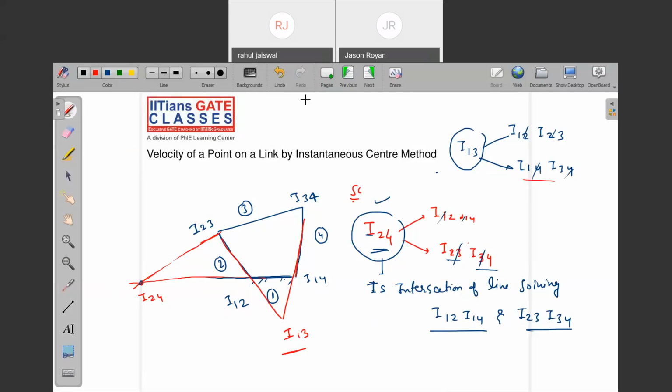Right. So instantaneous center, we have two types. One is a relative instantaneous center, the other is absolute. Absolute instantaneous center, relative instantaneous center. What do absolute and relative mean? I13 is absolute, I12 is absolute, I23 is what? Not absolute. Now try to observe what I'm saying.